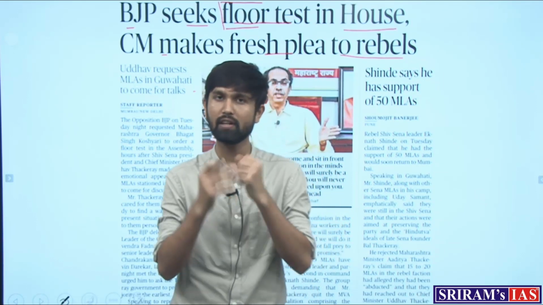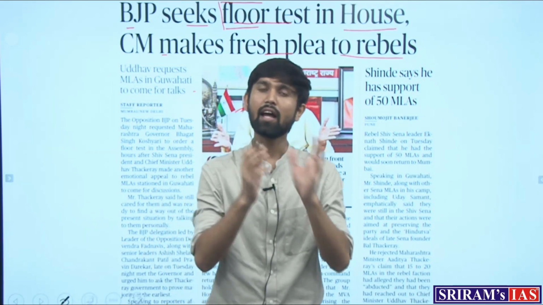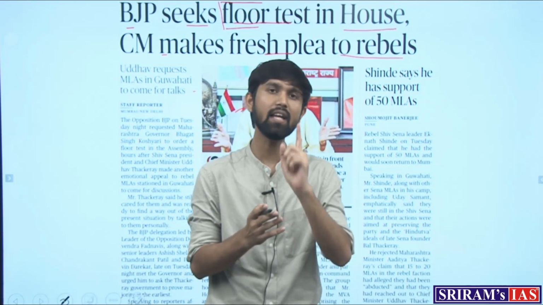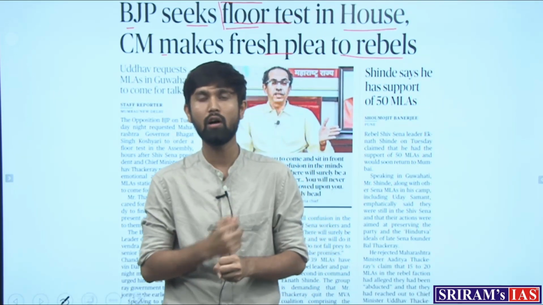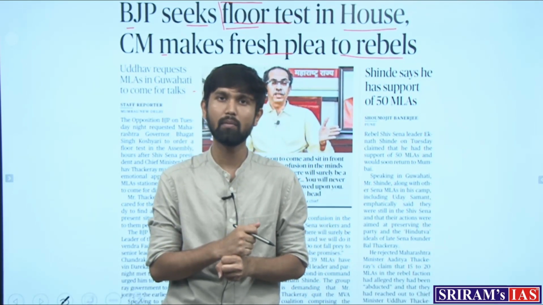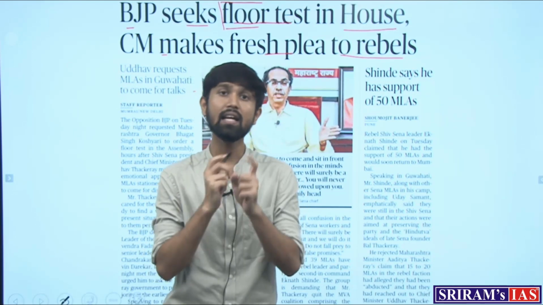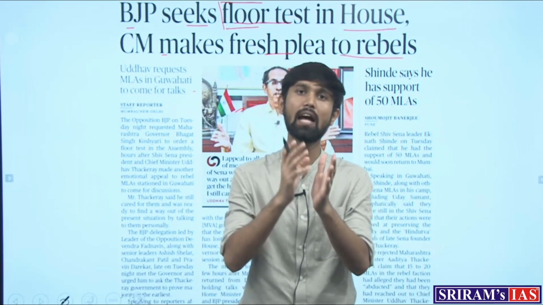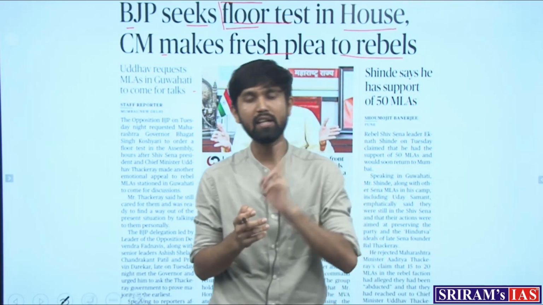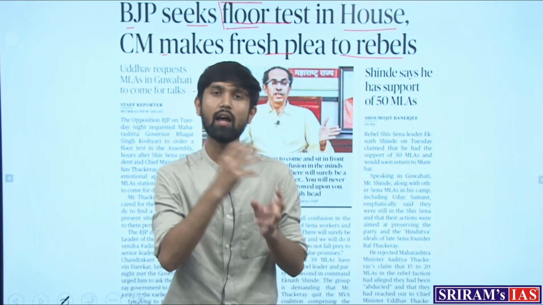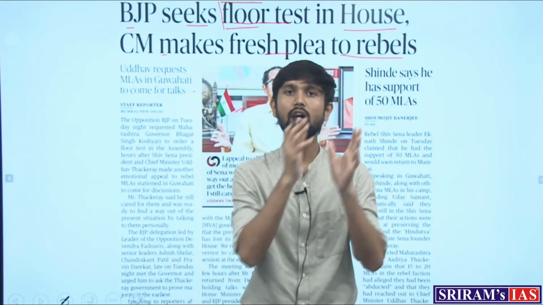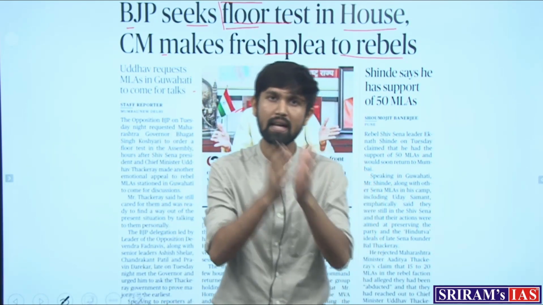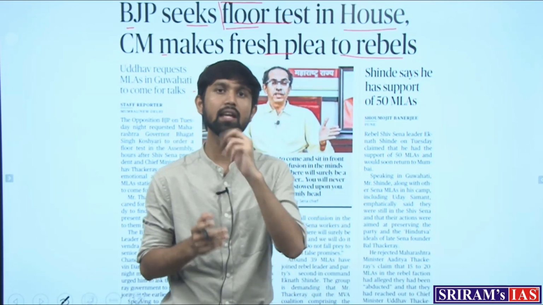The anti-defection law does have certain protections, which say that one elected member resigning from the party becomes liable for disqualification. But if two-thirds of the members of the political party split away from that party, then those two-thirds members would not be liable under the anti-defection law. But the condition is that these two-thirds members should split from the party and merge into some other party. So the splitting off from the original party and their merger into some other party is the prerequisite.